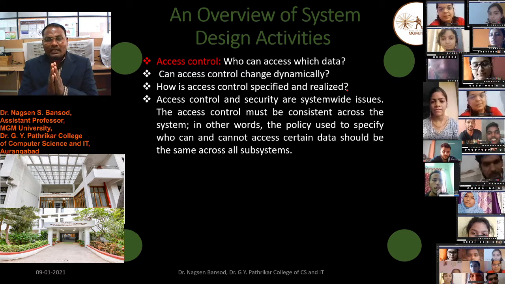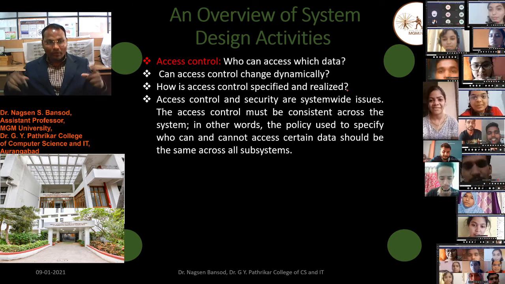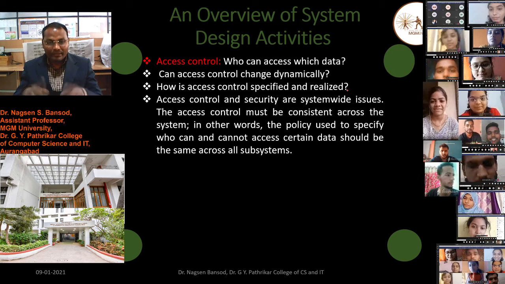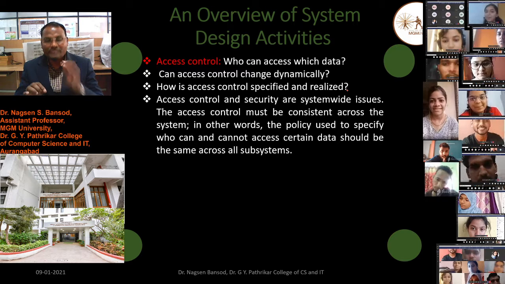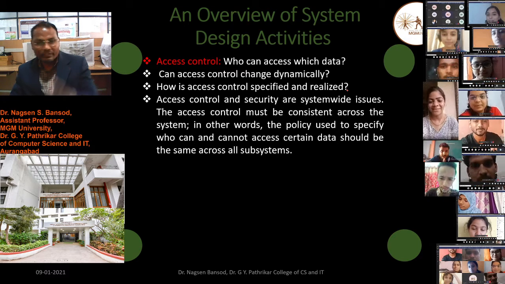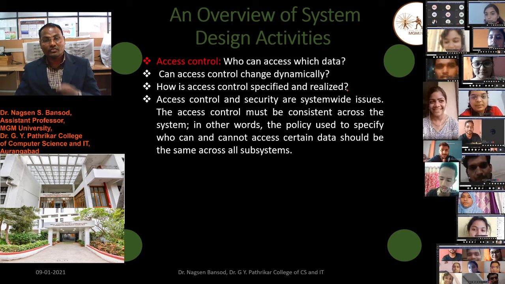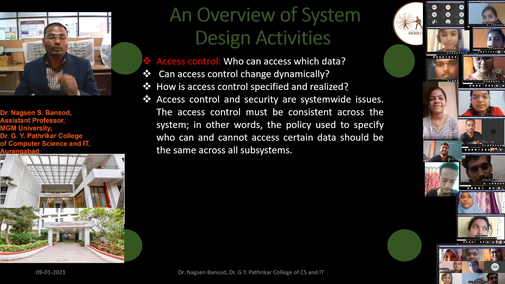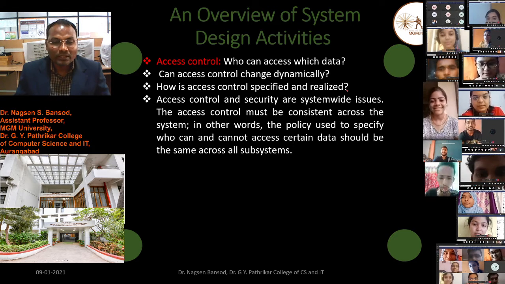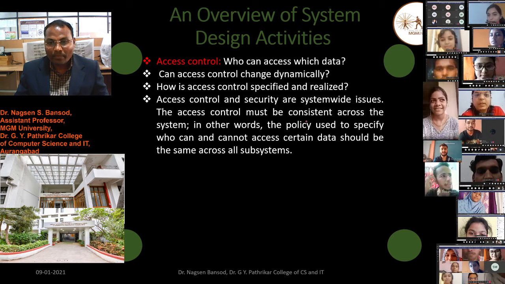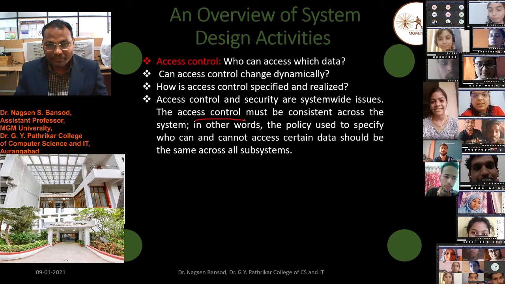This means during system design we also have to consider the system boundaries, subsystem boundaries and their controls. Some information needs to be accessible to all subsystems and all users, but some information is confidential and should be accessible only to the admin or the managers. Therefore we have to make a proper policy for access control.